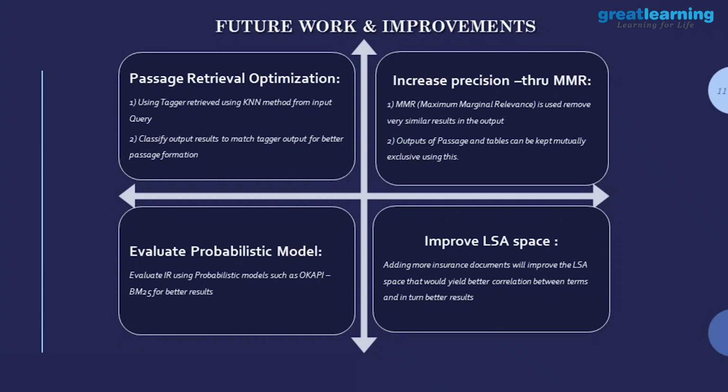Probabilistic model, I think Kavi already talked about it. So the two models that we have built right now are both algebraic models. There are other models available which are much more complex than this.